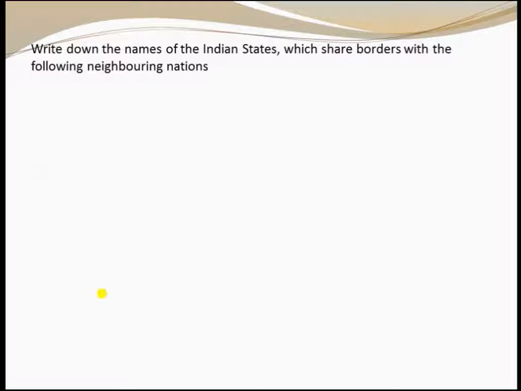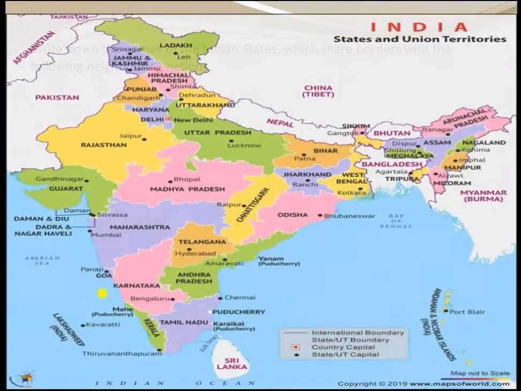Next let's see: write down the names of the Indian states which share boundaries with the following neighboring nations. So you are going to write the names of the states which are sharing their boundaries with the neighboring nations. In this case you can see the map. What kind of map is it? This is a political map, isn't it? Yes. So for the states from India which share their boundaries.